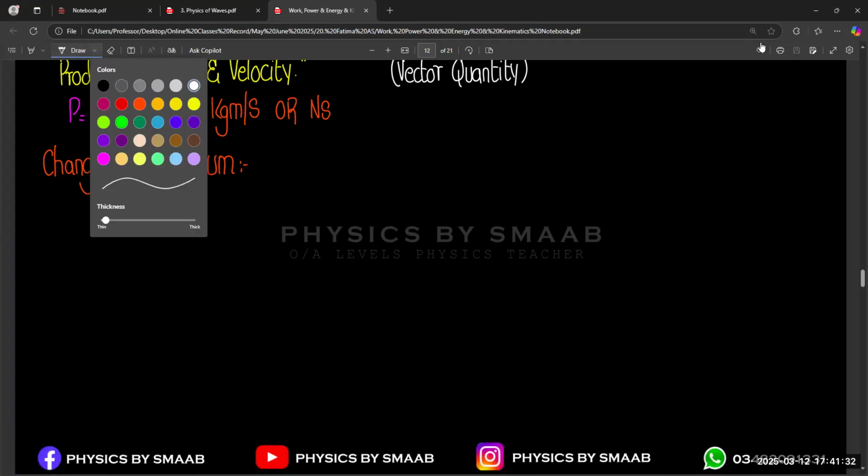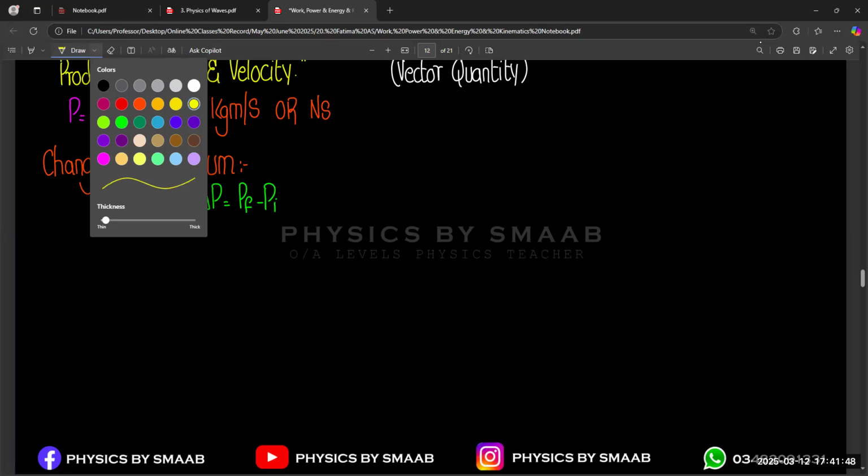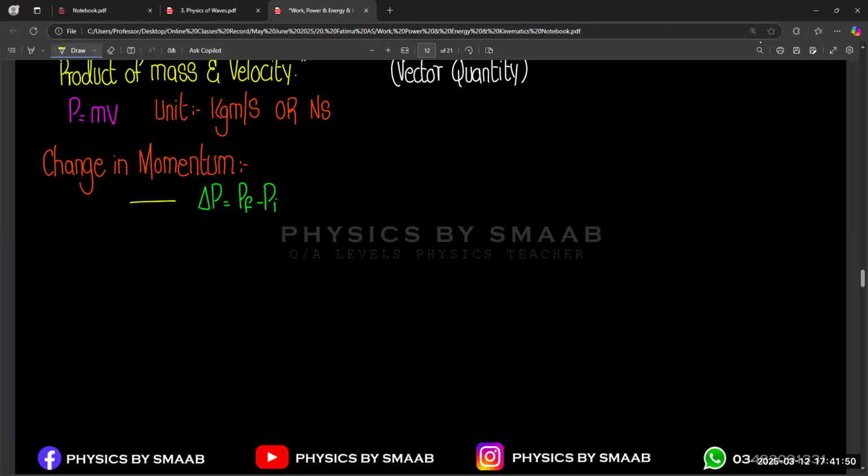And change in momentum is equal to final minus initial momentum. So there is a change between final and initial momentum, and this change is due to a change of mass.